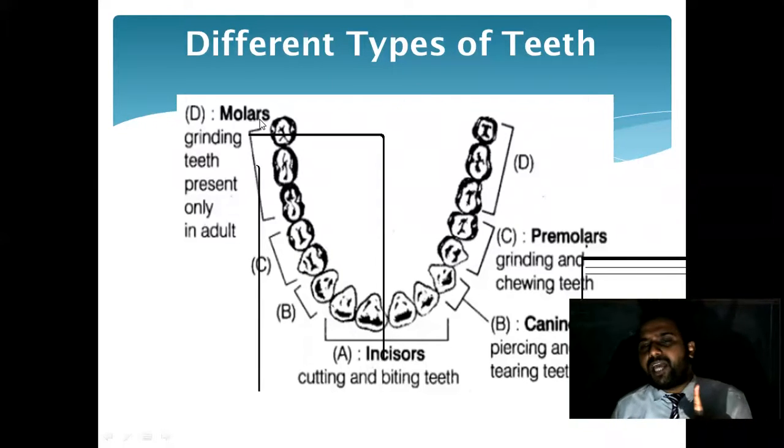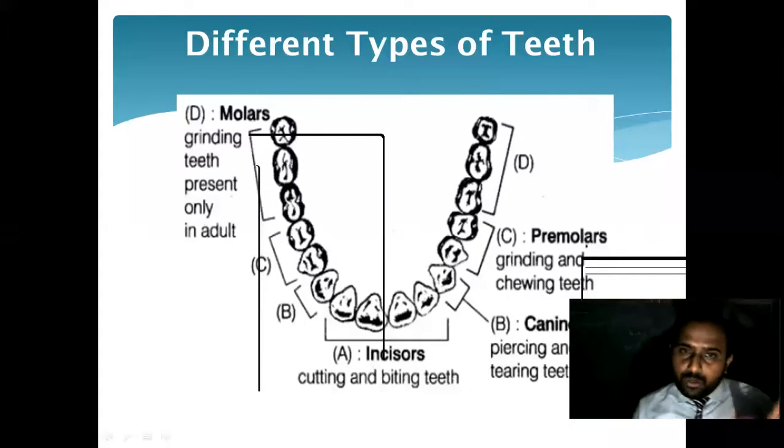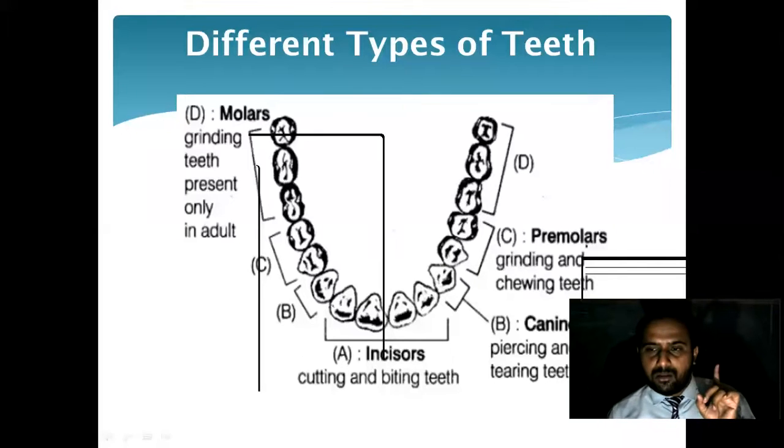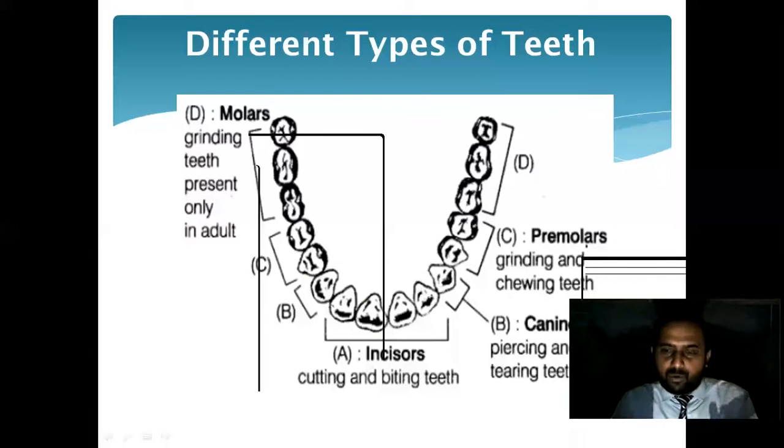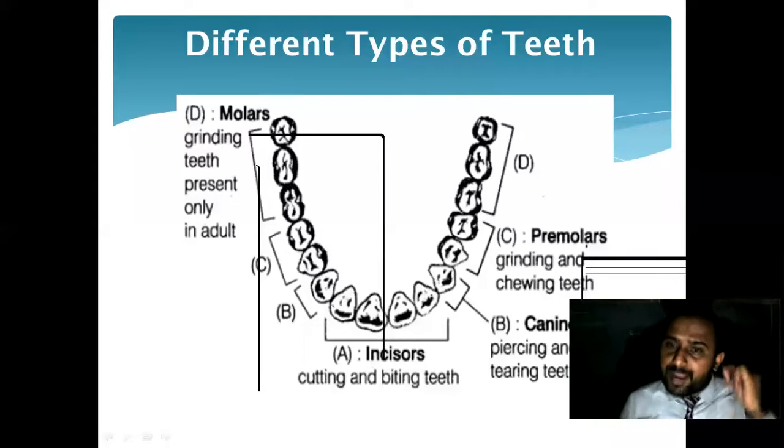Everyone, don't get confused. What you have to do is only remember for one jaw. Keep the upper jaw in mind, and for the lower jaw you only have to double it. Okay, don't get confused over there. So that is the premolar.